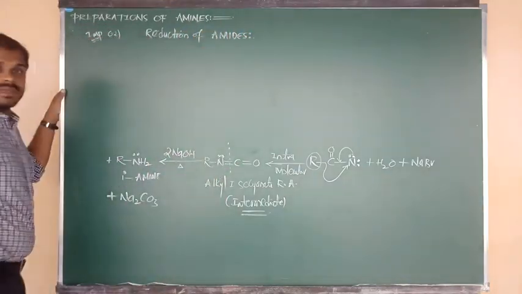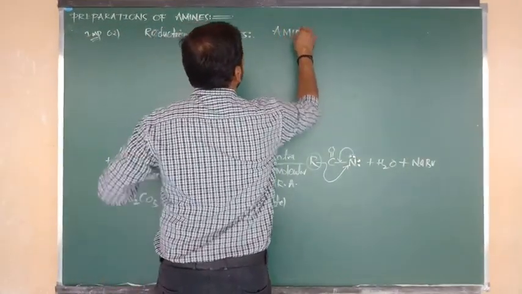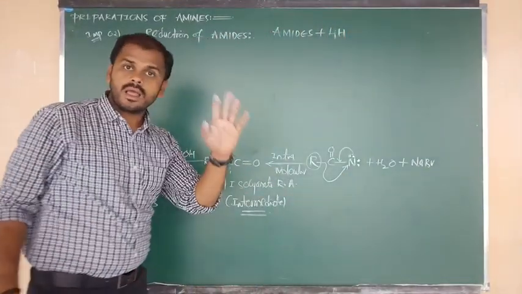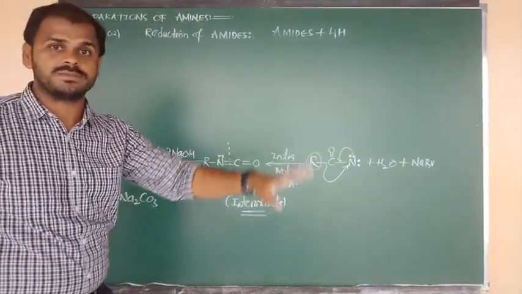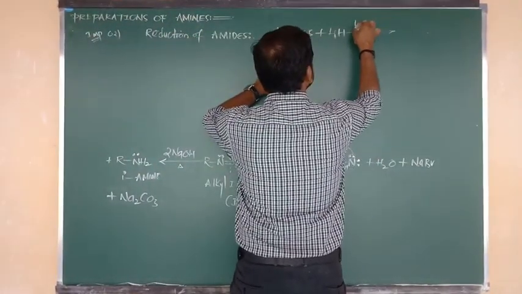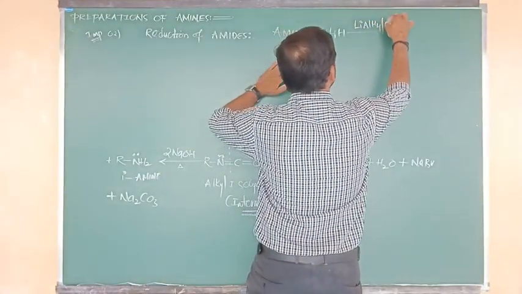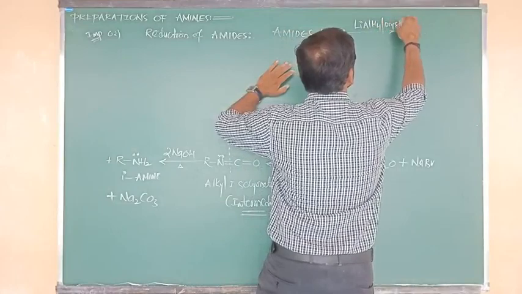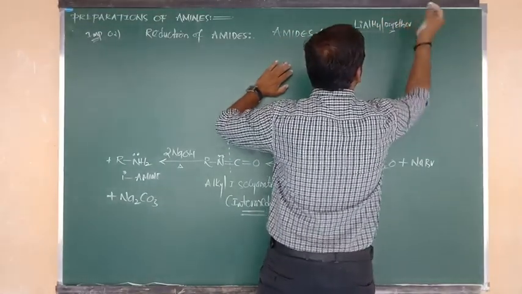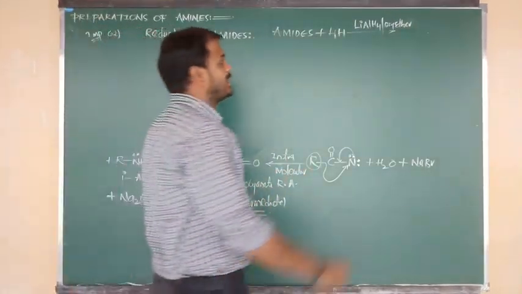Yes. So let me consider one simple statement. Amides upon reduction, meaning addition of hydrogen. How many H atoms? 100% we require 4 H atoms. Amides upon reduction with the best reducing agent, that is lithium aluminium hydride, in presence of a supporting solvent, that is dry ether. What is the supporting solvent? Dry ether.